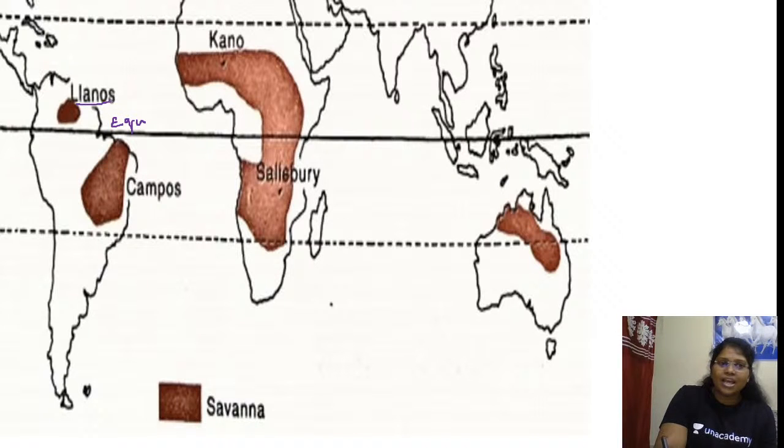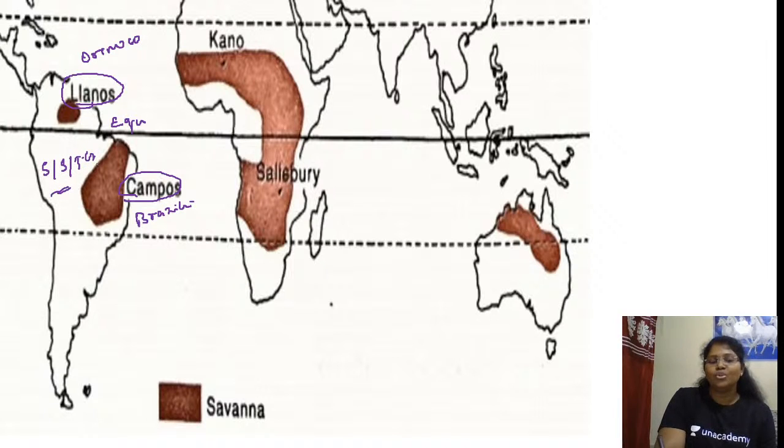Now, this is the equator. North of the equator, Llanuras of Orinoco Basin, Campos of Brazilian highlands. This is the savanna or Sudan or tropical grasslands in South America.